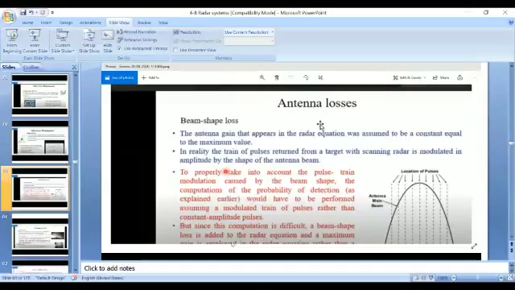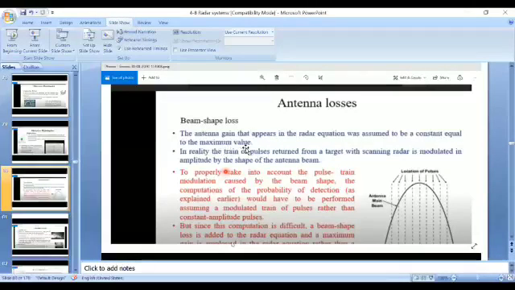This is the main lobe of an antenna, which indicates the gain of the antenna, and it is not constant; its value follows the shape of the lobe. So when pulses are received like this, they are demodulated or detected as an amplitude modulated wave. Due to this beam shape, we have a loss called beam shape loss.